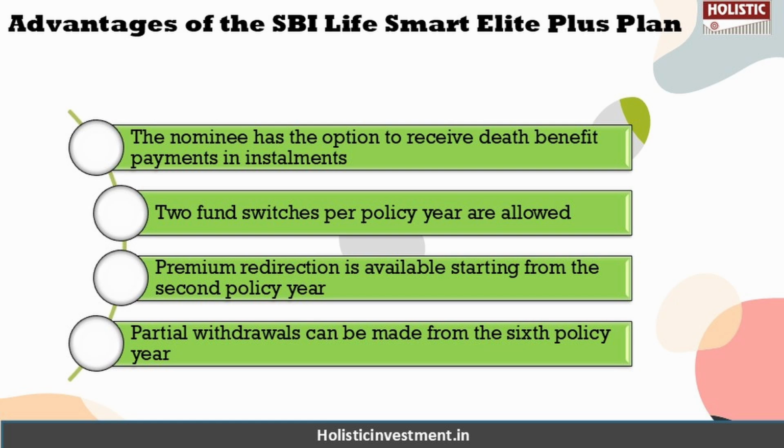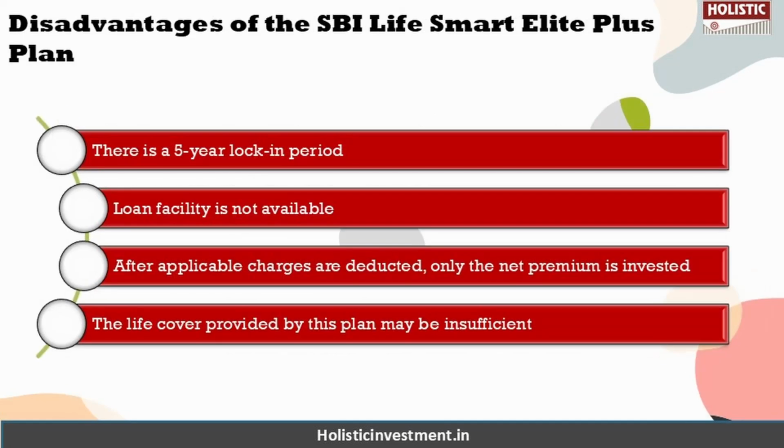So let's start with the advantages. The nominee here has the option to receive your death benefit payment in installments during the settlement period. And there are two fund switches per policy allowed at no additional cost. Premium redirection is also available starting from the second policy year. And partial withdrawals can be made from the sixth policy year or upon the life assured reaching the age of 18, whichever occurs later. So the disadvantages would be, there is a 5-year lock-in period in this policy.